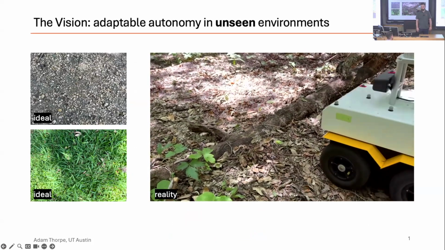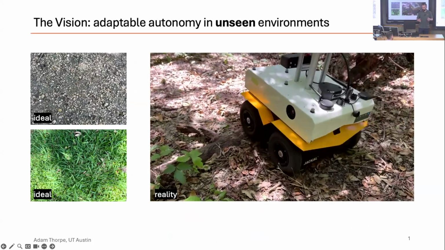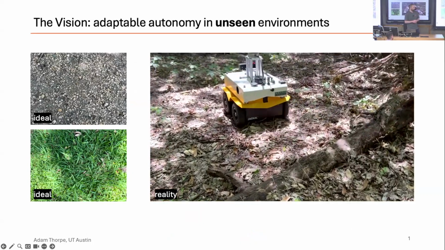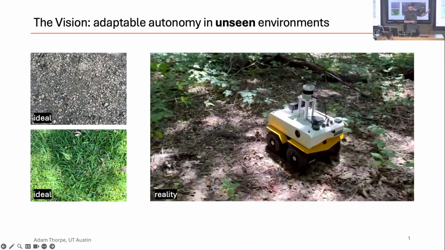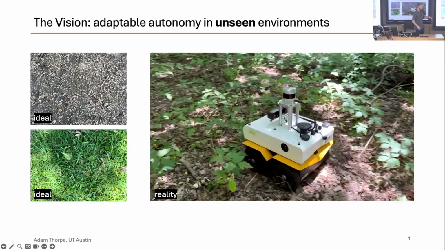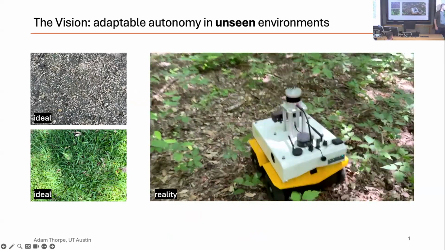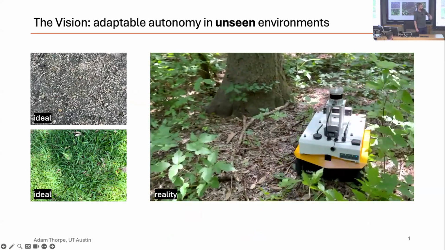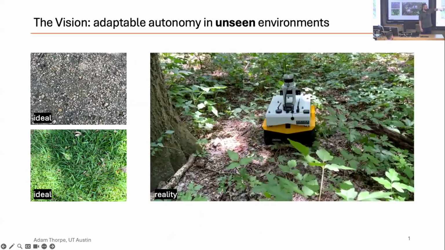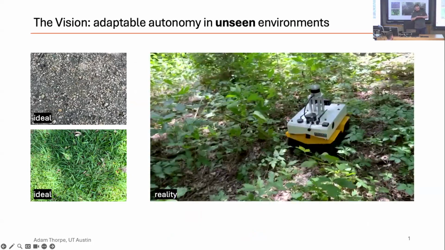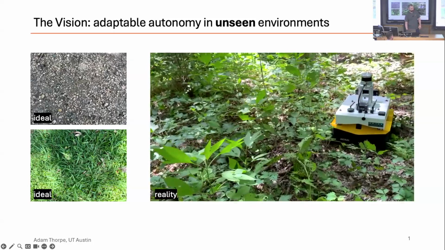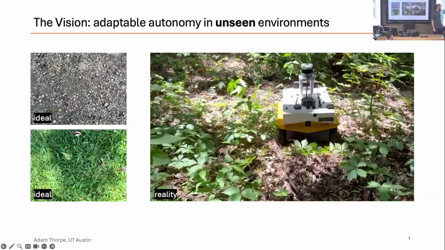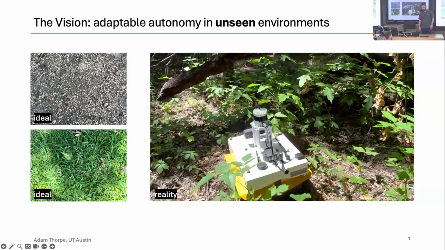For off-road robotics, what we ultimately want is a robot that's going to handle a wide variety of scenarios and terrains that it's going to encounter in the real world. For example, we want to be able to handle something like this rather than just these idealized uniform scenarios where we've got a nice groomed gravel trail or some sort of flat patch of grass. We want to be able to handle dense vegetation, off-road terrains, routes, things like that.